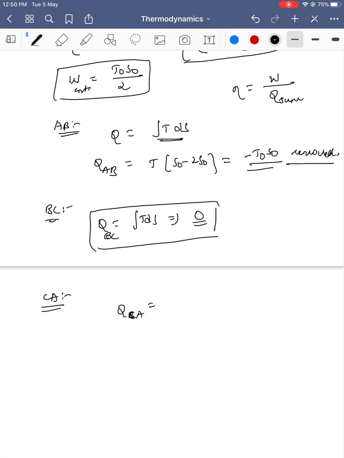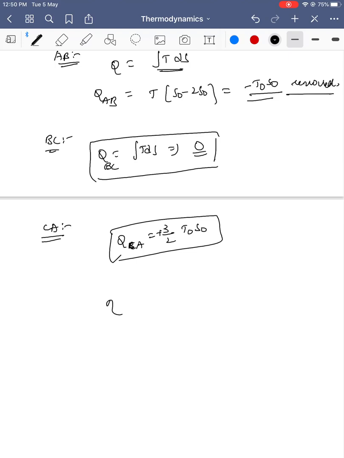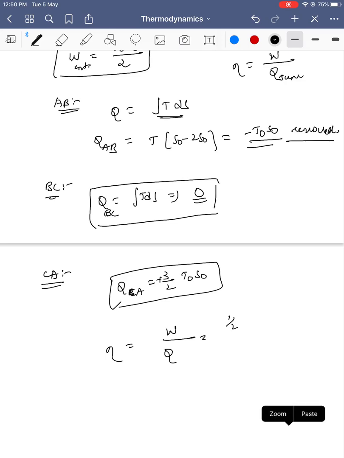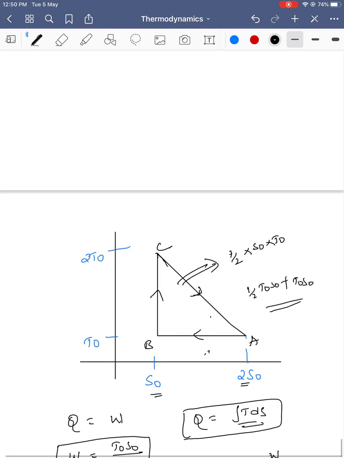Q_CA is 3 by 2 T0 S0, and the sign is plus. This is the only place where heat is added. Now efficiency is equal to work done by heat added. The total work done is half T0 S0, and the total heat given is 3 by 2 T0 S0. So the efficiency of the cycle is 1 by 3. This is a cyclic process. Thank you.